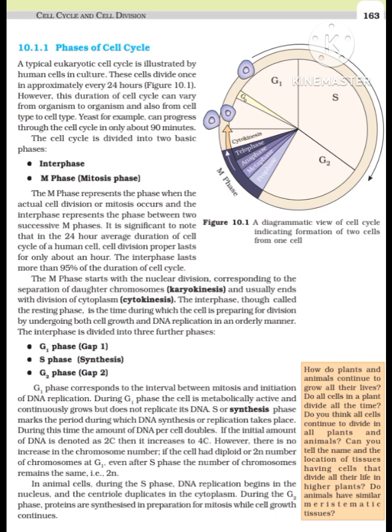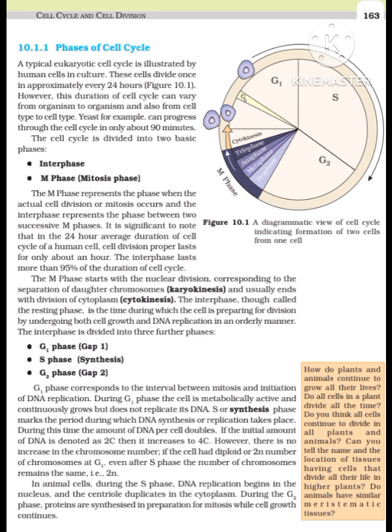G1 phase corresponds to the interval between mitosis and initiation of DNA replication. During G1 phase the cell is metabolically active and continuously grows but does not replicate its DNA. S or synthesis phase marks the period during which DNA synthesis or replication takes place. During this time the amount of DNA per cell doubles. If the initial amount of DNA is denoted as 2C then it increases to 4C. However, there is no increase in the chromosome number. If the cell had diploid or 2N number of chromosomes at G1, even after S phase the number of chromosomes remains the same, i.e., 2N.